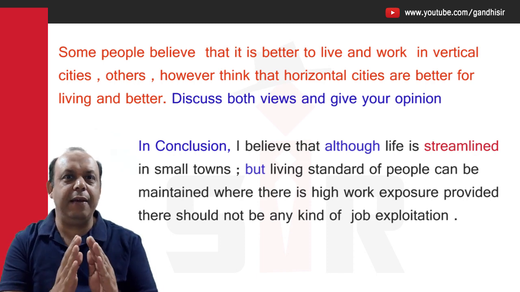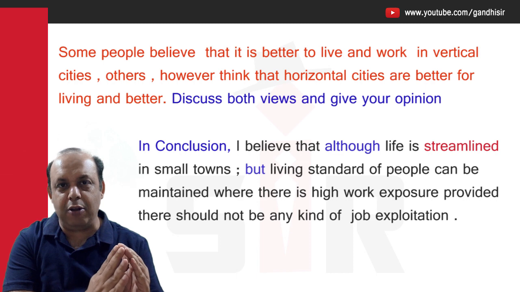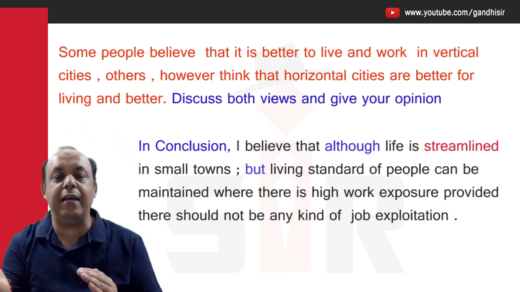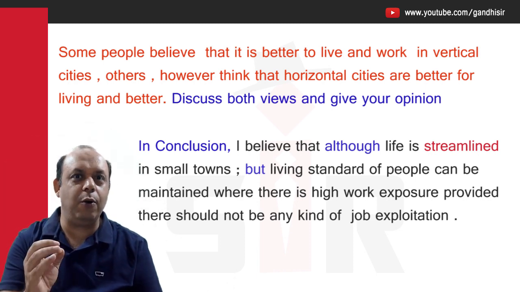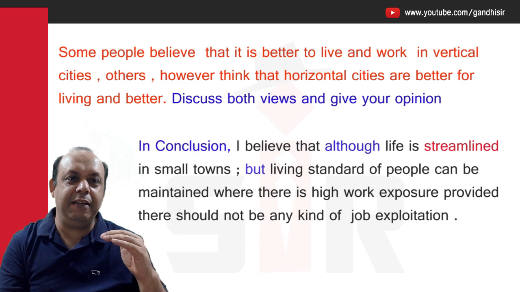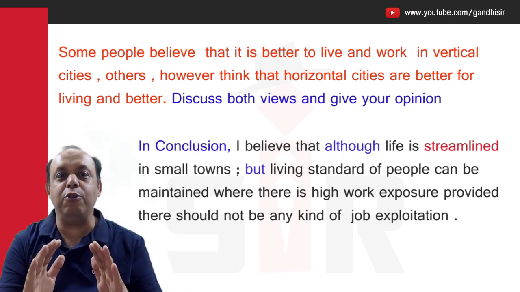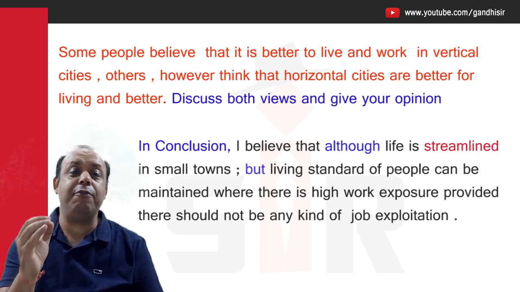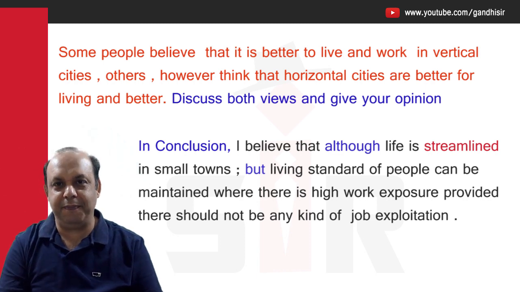Now see up to here what I have done. This is my opinion also. I have stated although, then I stated another opinion. Thereafter I am writing but. So when I'm using but, what happens? When I'm using but, the value of the previous line is lessened. Its value has decreased. Now the living standard of the people can be maintained where there is a high work exposure.